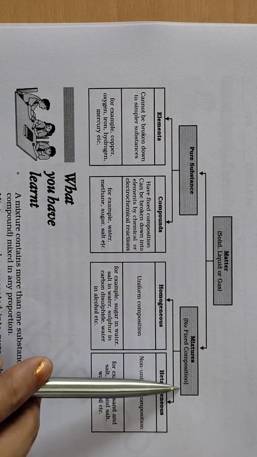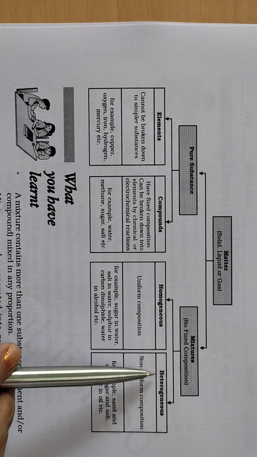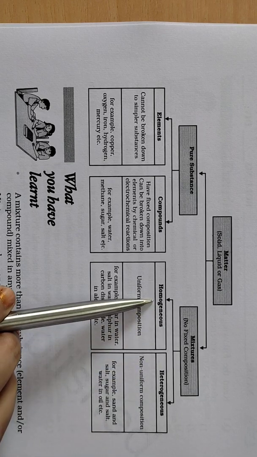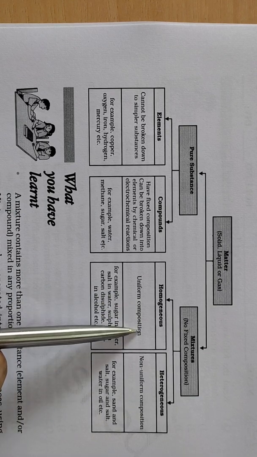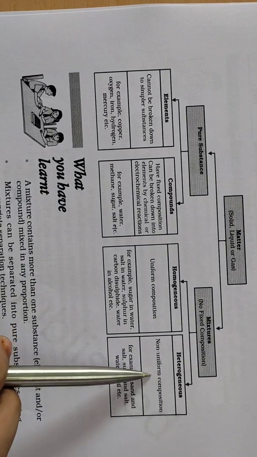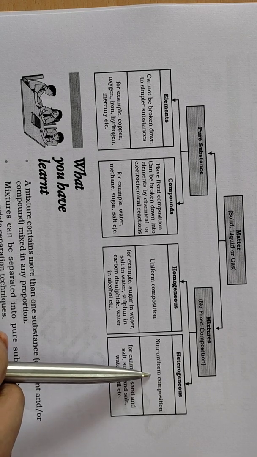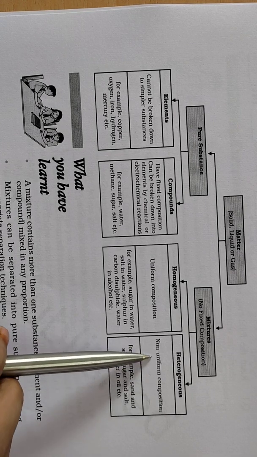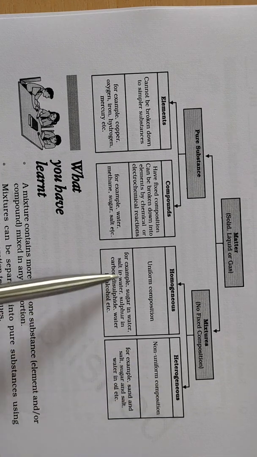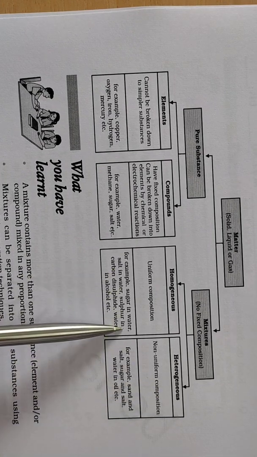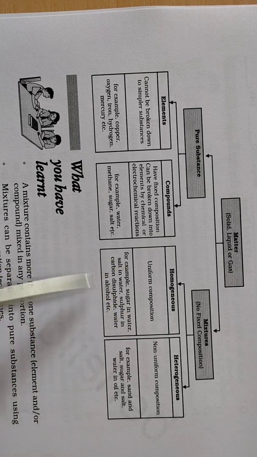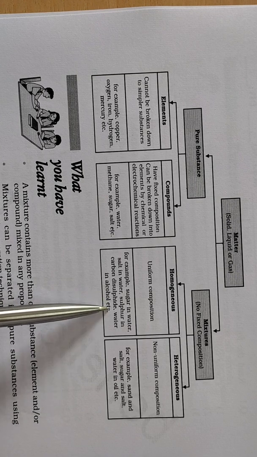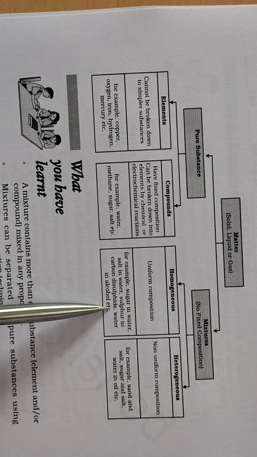Now if we talk about mixtures, as we have seen, there are two types: homogeneous and heterogeneous. A homogeneous mixture has a uniform composition, while a heterogeneous mixture does not have a uniform composition. Examples of homogeneous mixtures are sugar in water, salt in water, sulfur in carbon disulfide, and water in alcohol. These form a homogeneous mixture in which you cannot see any separating boundary, right?